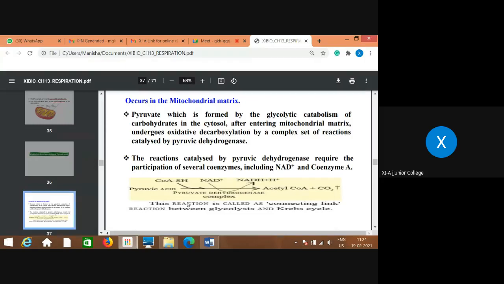This reaction has a very important stake in aerobic respiration, because pyruvic acid doesn't directly enter the next step, the Krebs cycle or TCA cycle. This is the intermediate step, called the connecting link between glycolysis and the Krebs cycle.